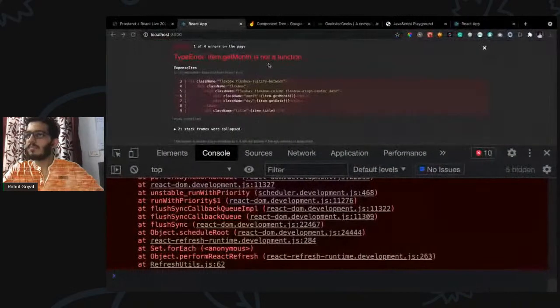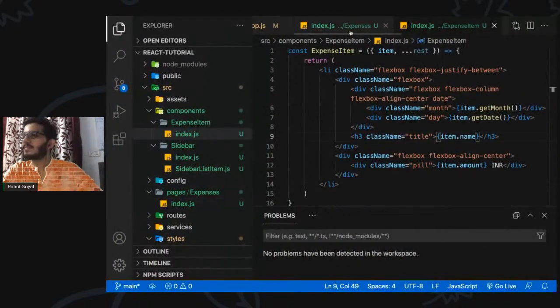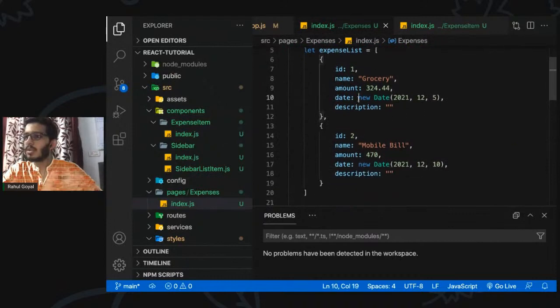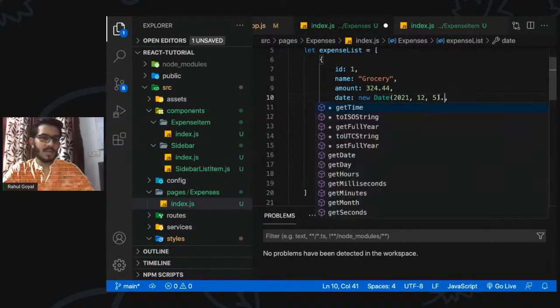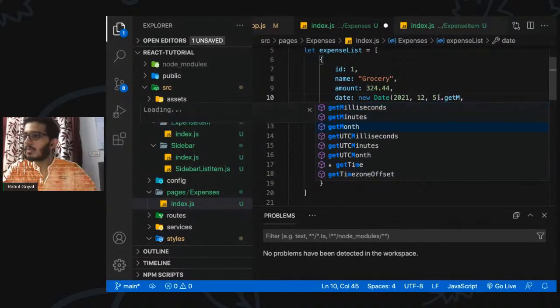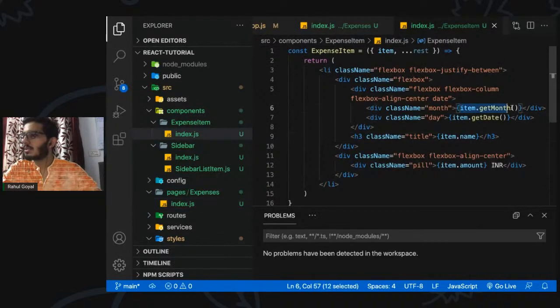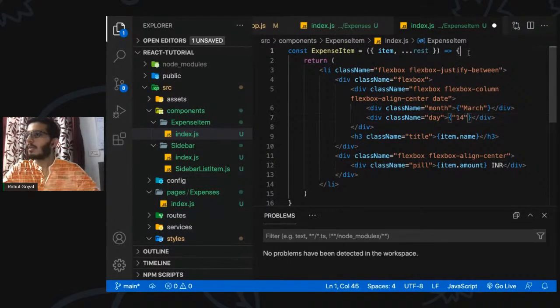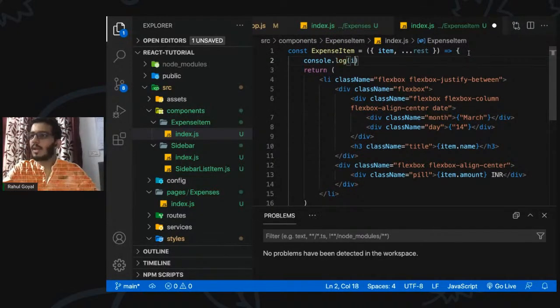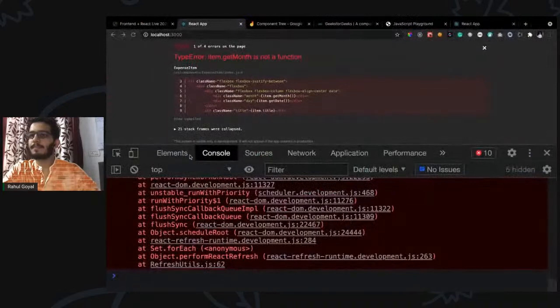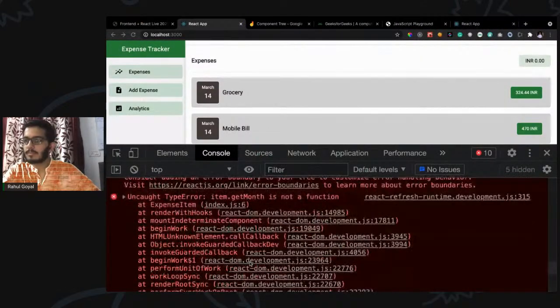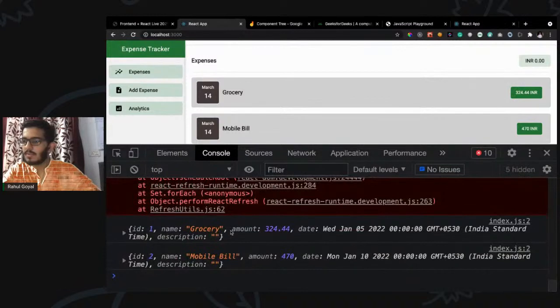Let's see. Okay, so get month is not a function. Let's see what is wrong. We are making use of the new Date object, basically the class, so it provides some functions. Why are we not able to use it? Okay, let's skip that for now, hard code the data, and see where we are going wrong. Let's log the item here.